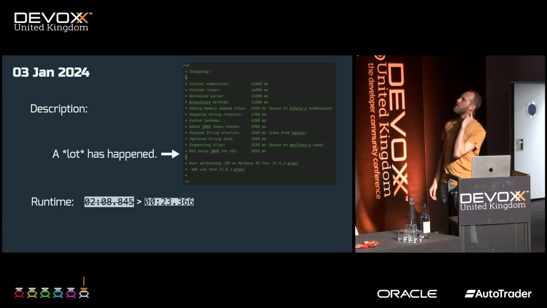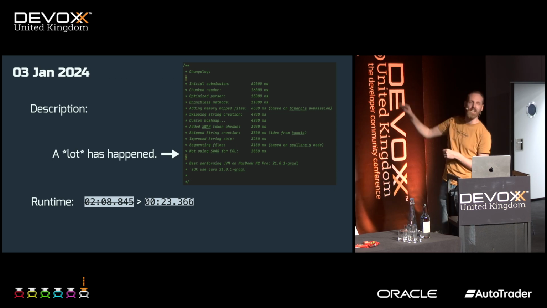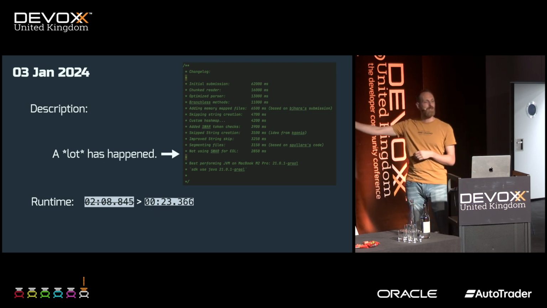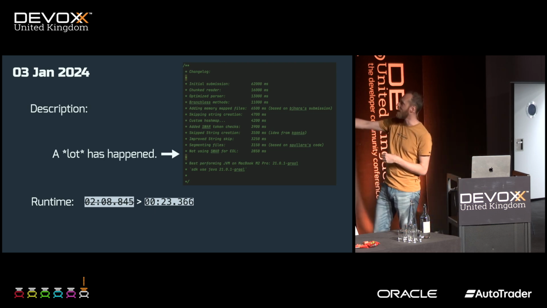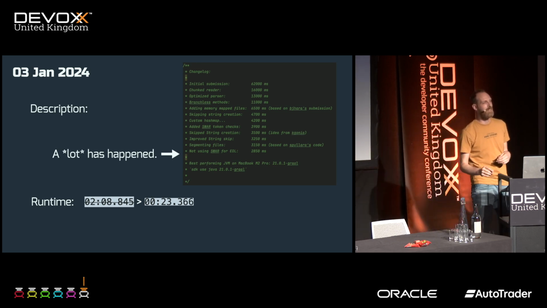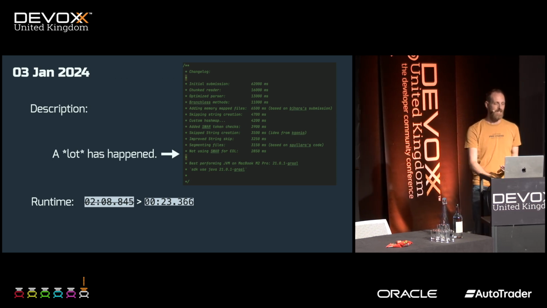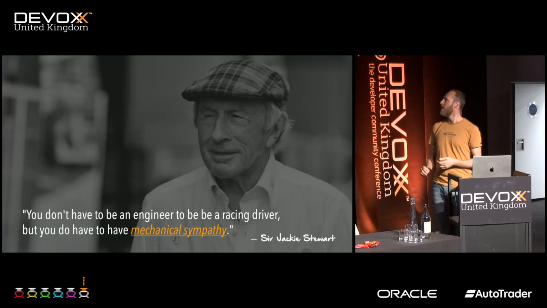But if you look at my code 2 days later, a lot happened already. You can see all these things. I kept a change log of everything I changed. But the runtime was already going down from 2 minutes and 8 seconds to 23 seconds. How do you do that? How do you make this code even faster when it's already parallel? Let's look at some changes.